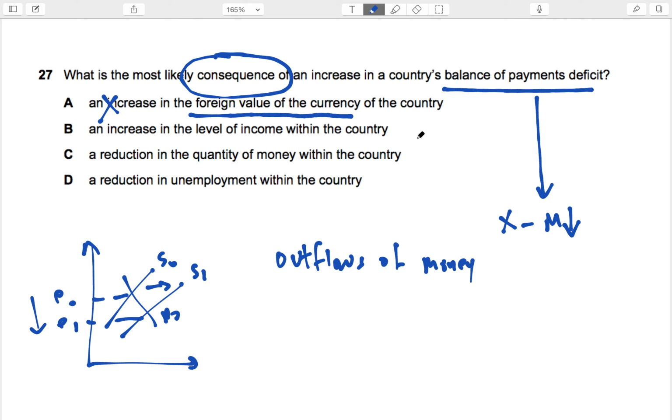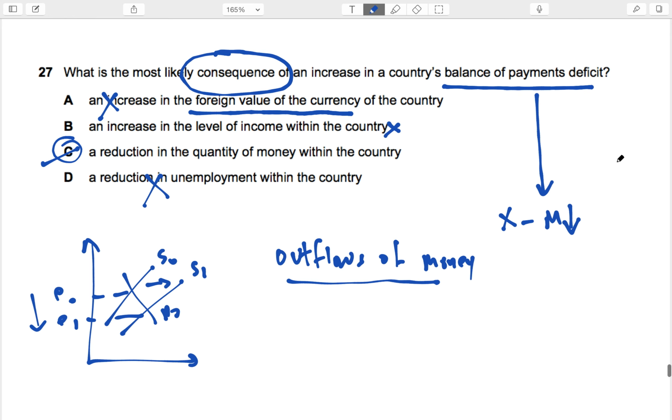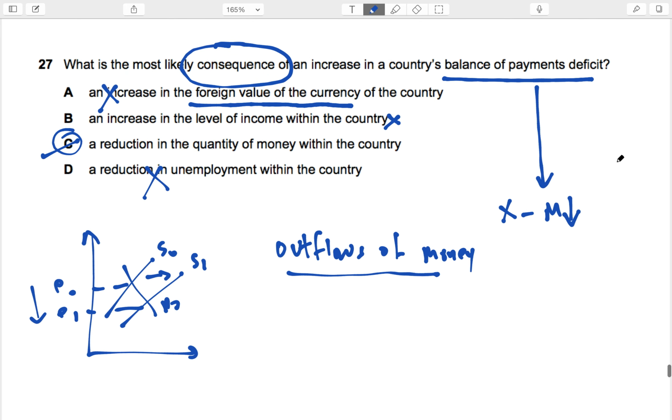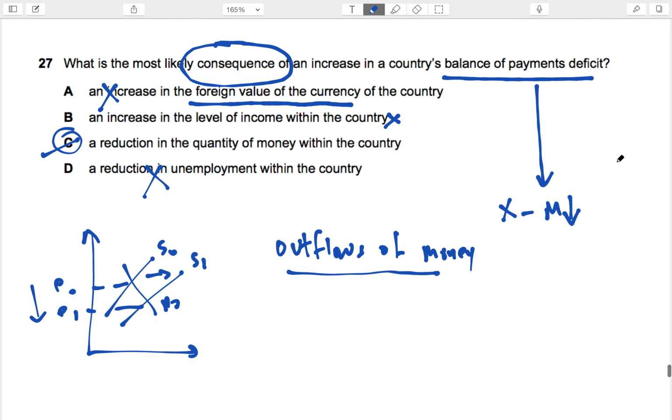And increase the level of income? No, level of income may fall because X minus M may fall. And a reduction in the quantity of money within the country? Yes, because there's an outflow of money that will happen. A reduction in unemployment? No, an increase in unemployment would happen. So C is the best answer. Money will flow out because there is more deficit happening. So that's why C would be the right answer. Why? Quantity, because the money is flowing out. Quantity, not the quality.